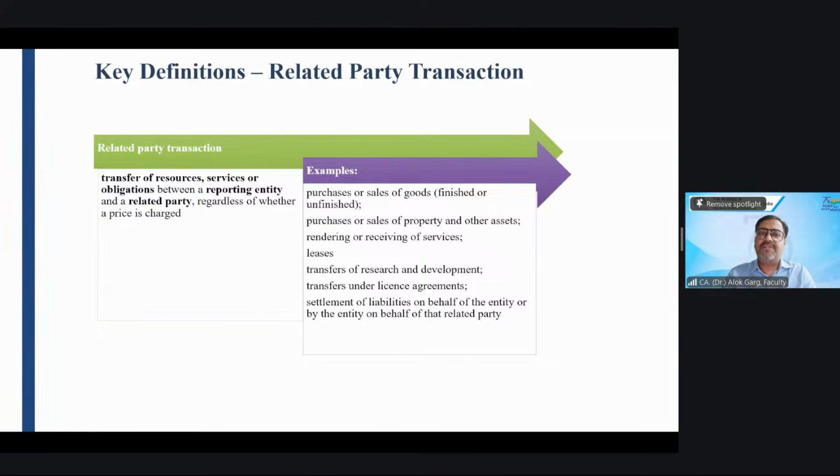The price has not been charged. Saminathan? Yes, sir. Yes. Why, Lavanya? Why is it a related party transaction? The price has not been charged.